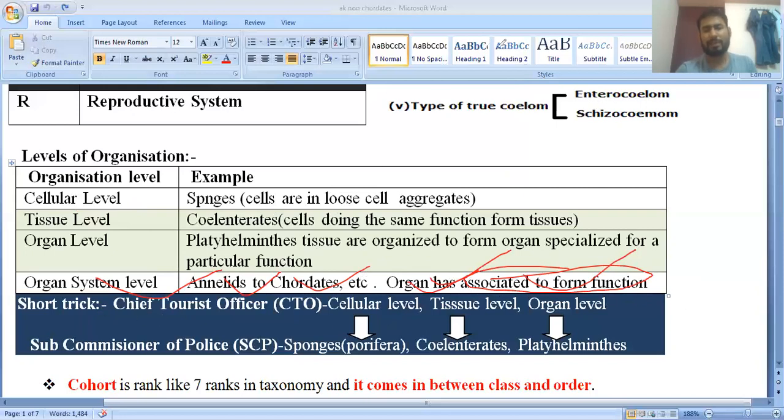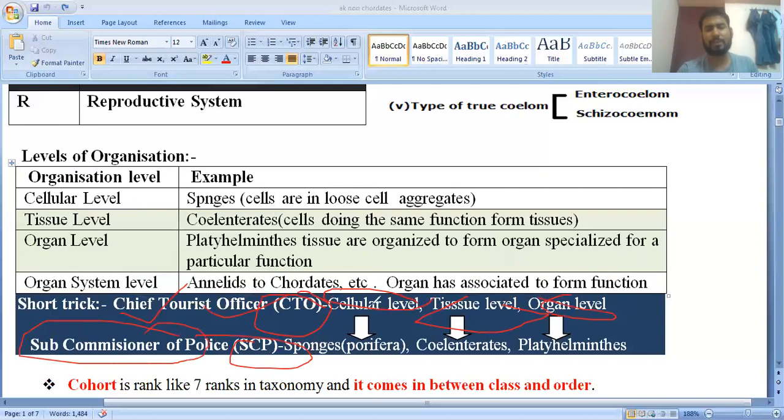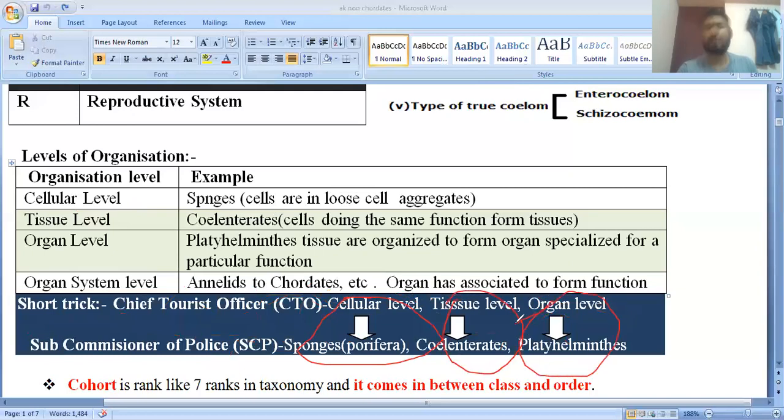Next, I have prepared a short trick, so that you can learn easily. First, CTO: chief tourist officer, meaning cellular, tissue level, and organ level. Then SCP means sub commissioner of police: sponges, coelenterata, and platyhelminthes. Cellular level organization is found in the Porifera or sponges. Tissue level is found in the coelenterates, and organ level is found in the platyhelminthes.